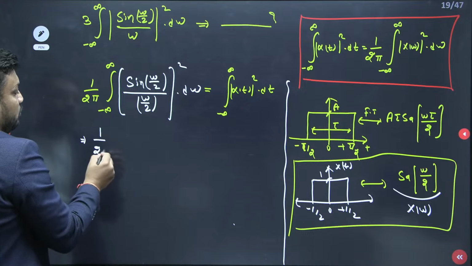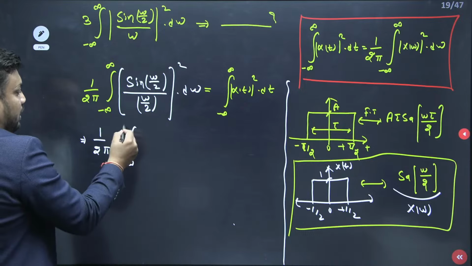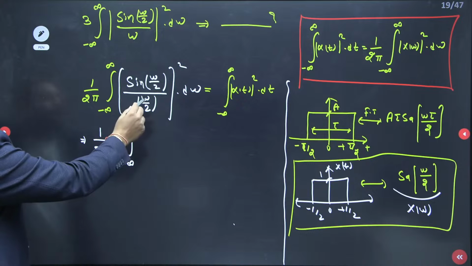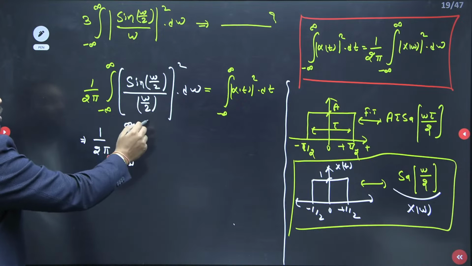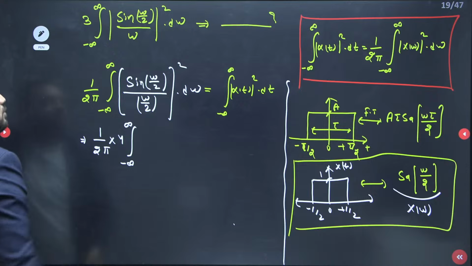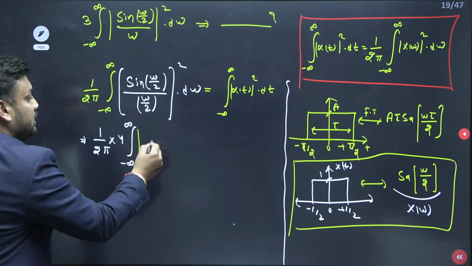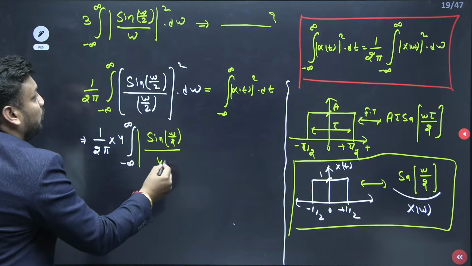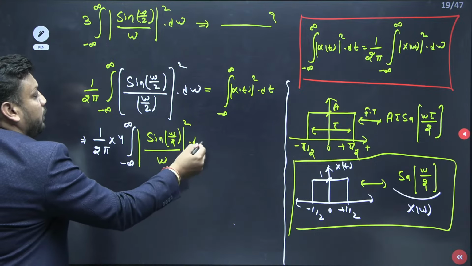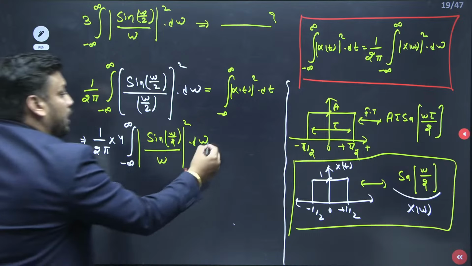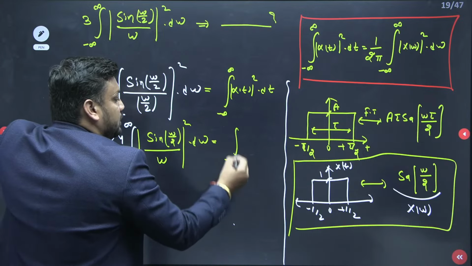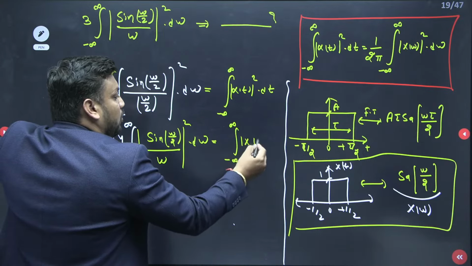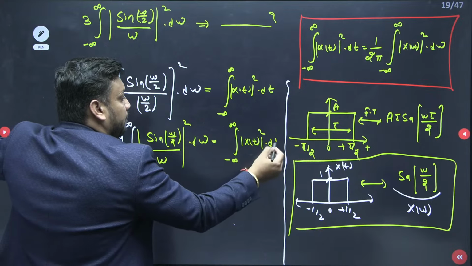The integral from minus infinity to infinity, omega by 2 whole square, so omega square by 4. So don't you think 4 is multiplied here? So now actually it is nothing but sine of omega by 2 upon omega, whole square, d omega. And now it is equivalent to the integral from minus infinity to infinity of mode of x(t) whole square dt.